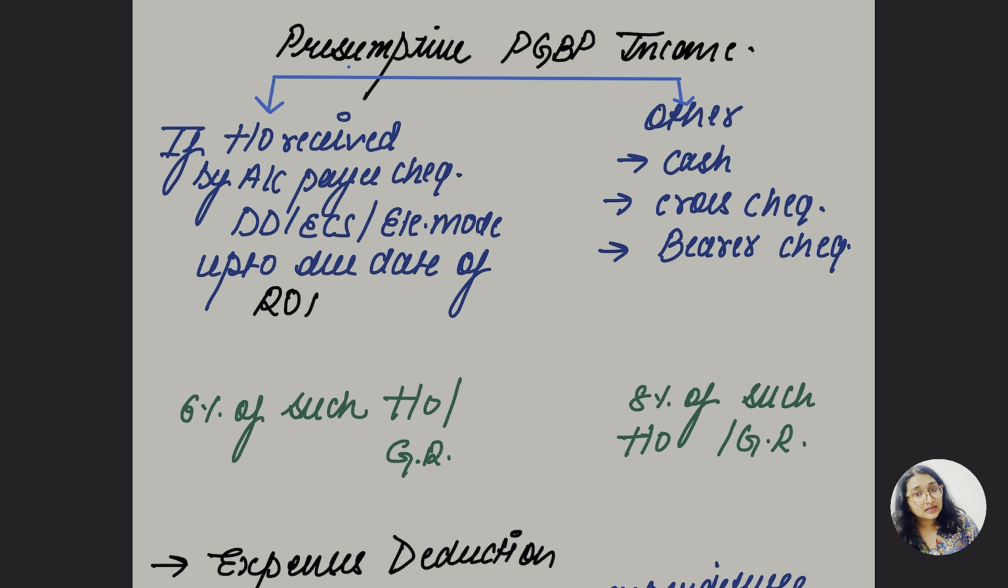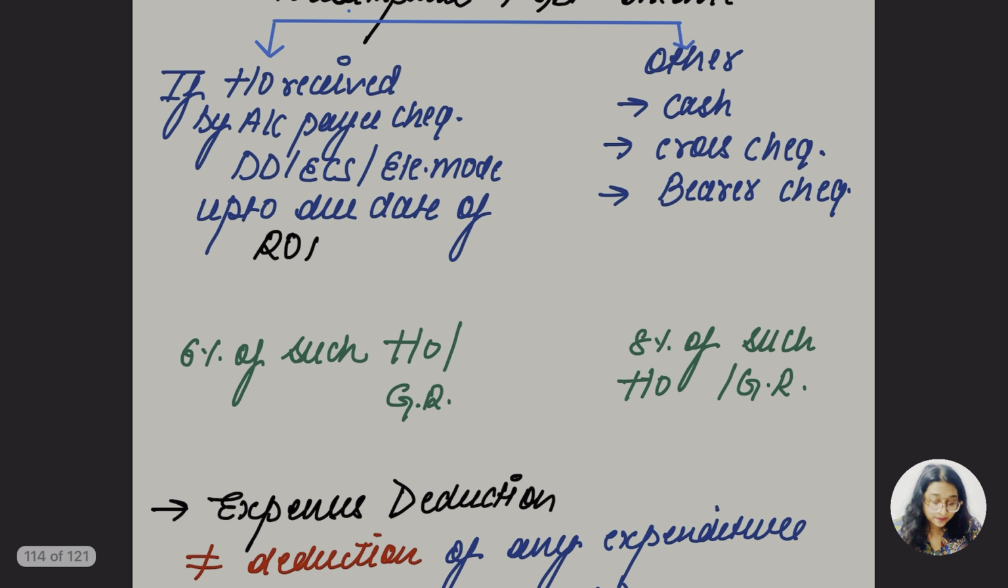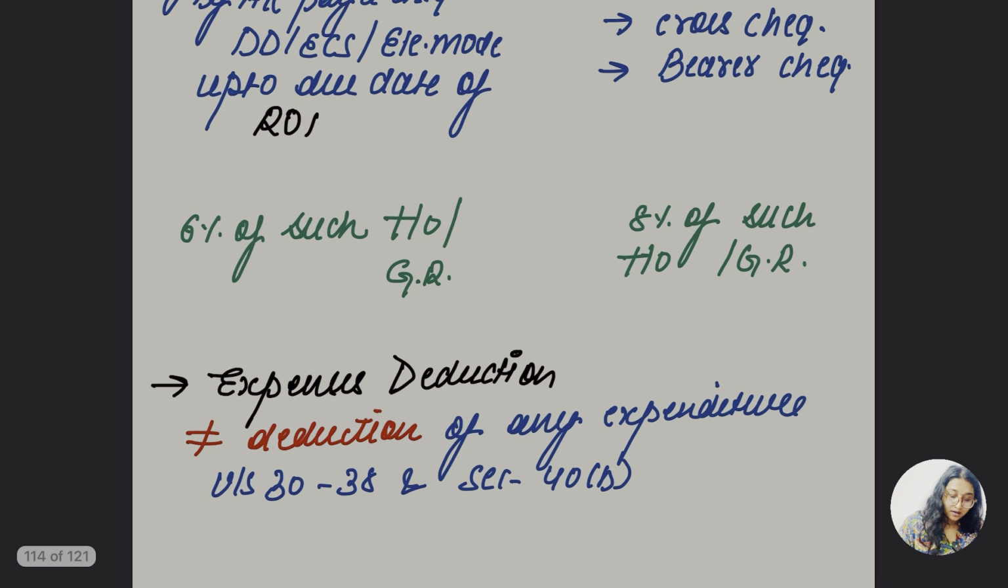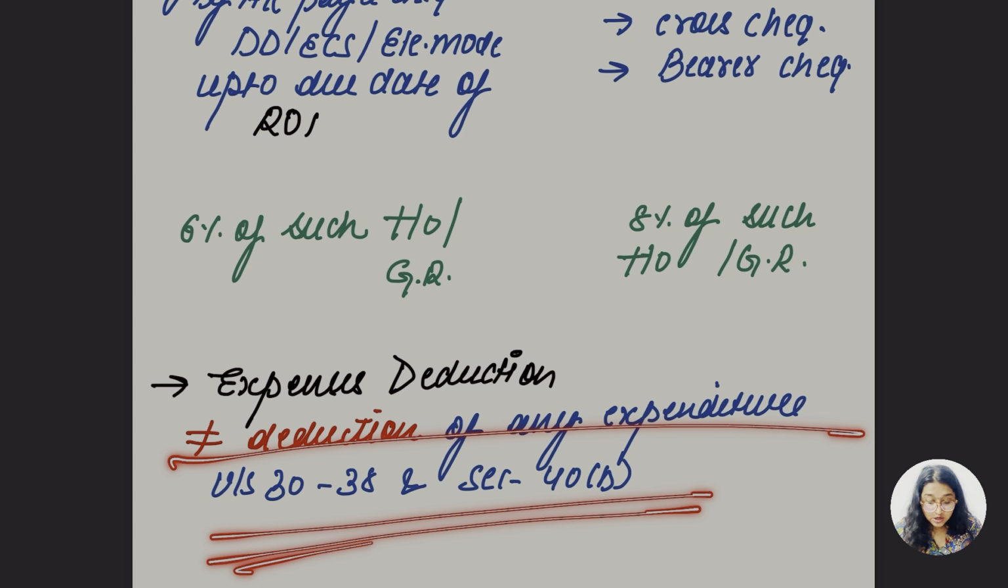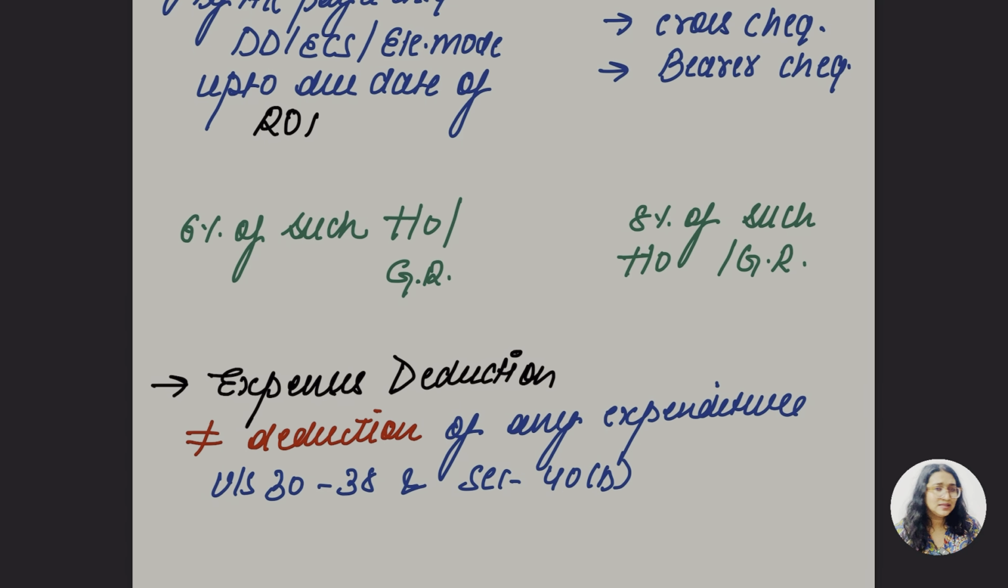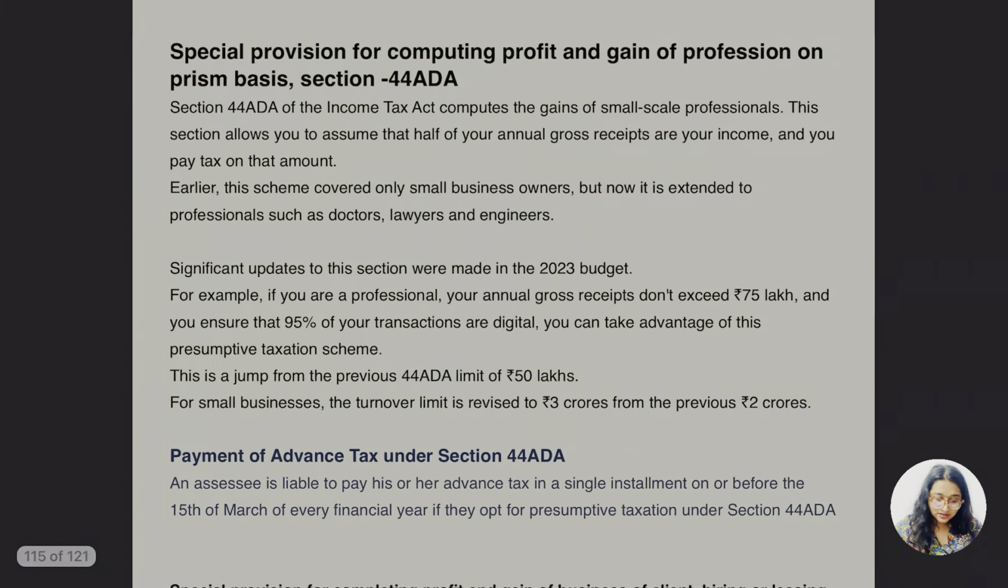But what about the other case? For cash, bearer cheque, crossed cheque, it is 8%. So for the digital part it is going to be 6%, and for the other part, cash, 8% of the same turnover or gross receipt. But the main point is that if you go for this presumptive basis taxation section, then you cannot claim the deductions which you can claim under sections 30 to 38 and section 40(b). You cannot claim any deduction under this section. Simple. So this is all about this section, guys.